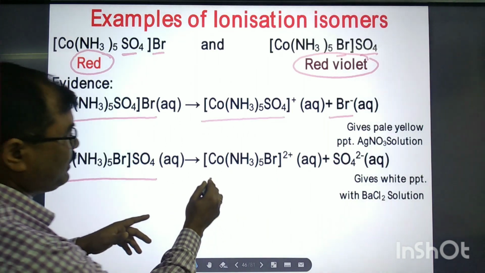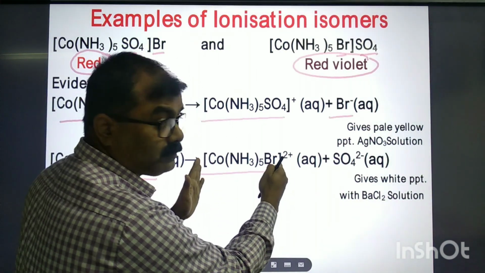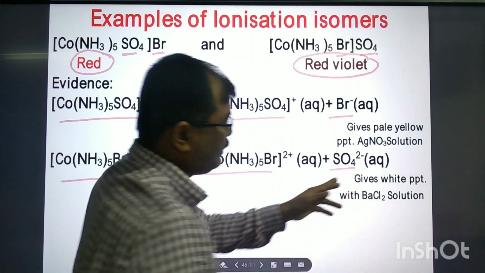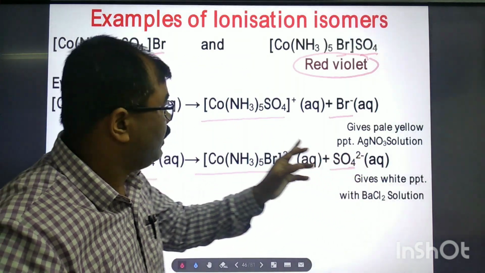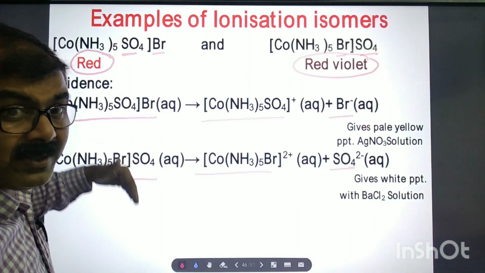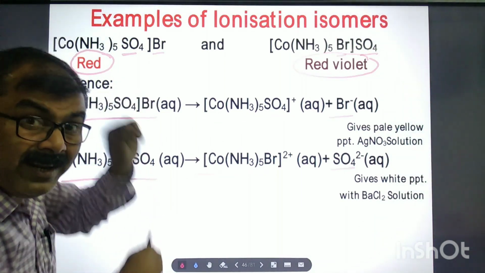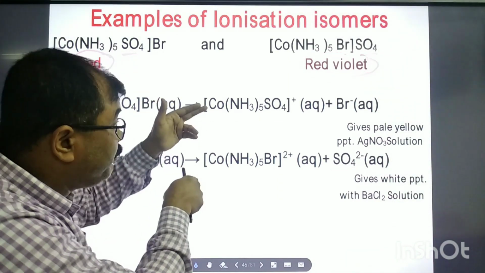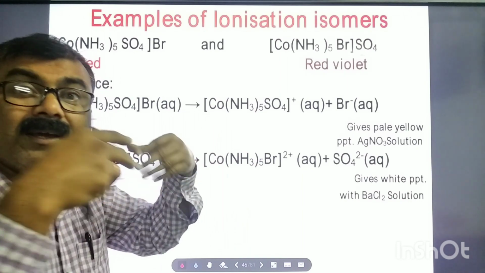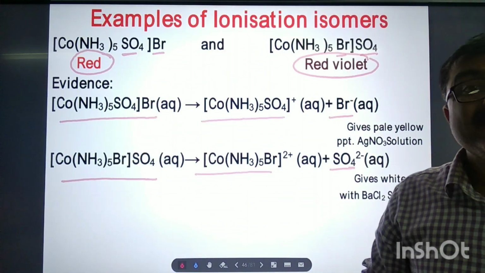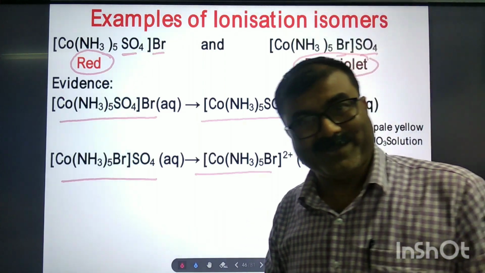But in this case, the complex entity, and here this is sulfate. Same molecular formula, different structures, but mainly the structural difference is here, because they yield different ions in aqueous solutions.